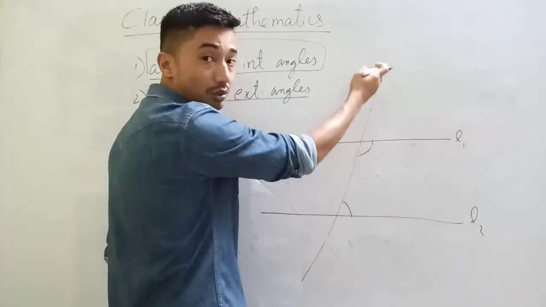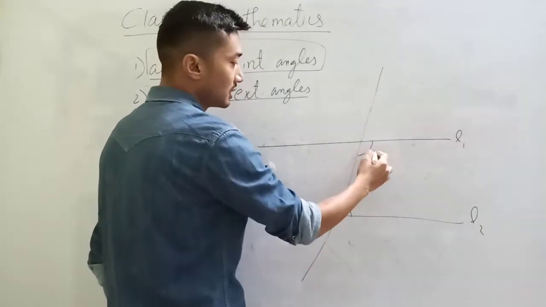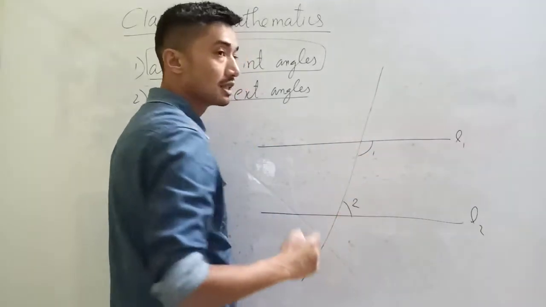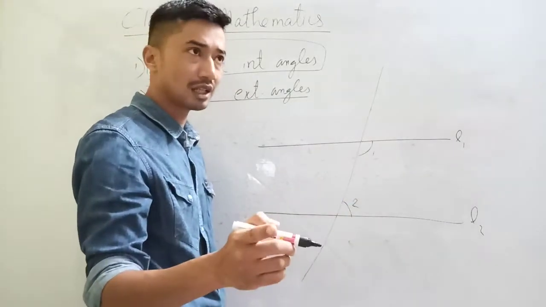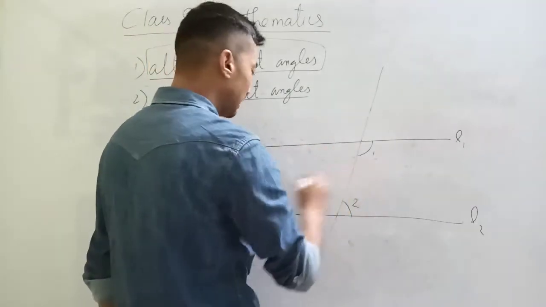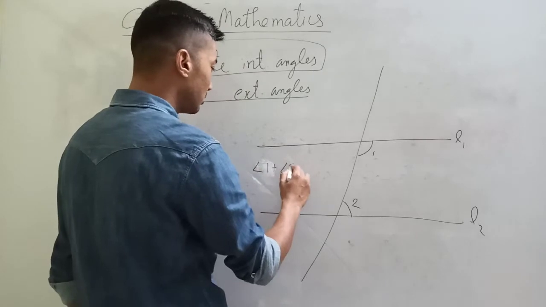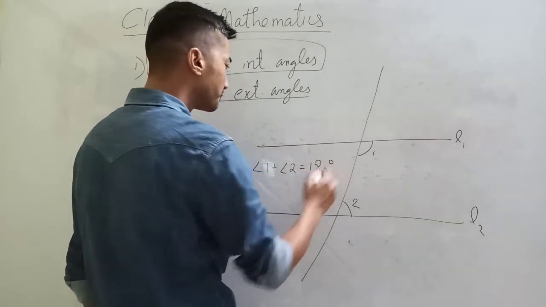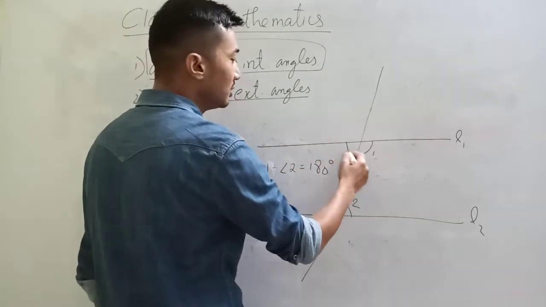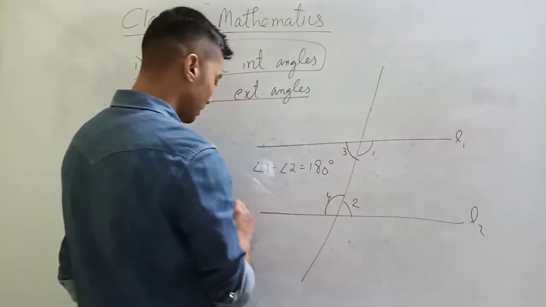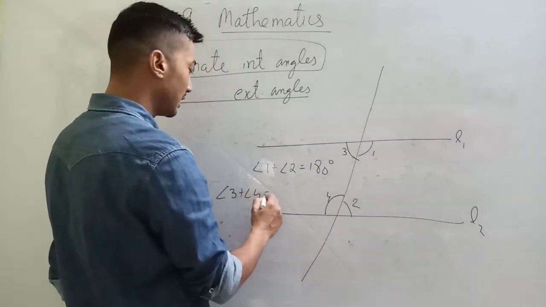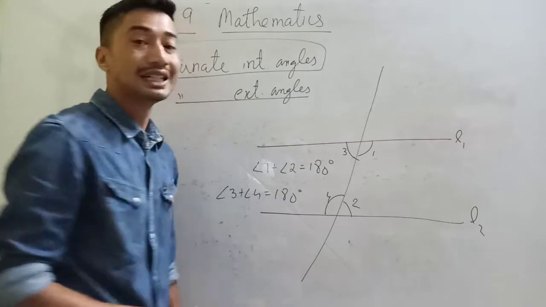Transversal is this, it cuts here. So angles on the same side of the transversal are supplementary. Supplementary means angle 1 plus angle 2 will be 180 degrees. Similarly, angle 3 and angle 4 will be 180 degrees.